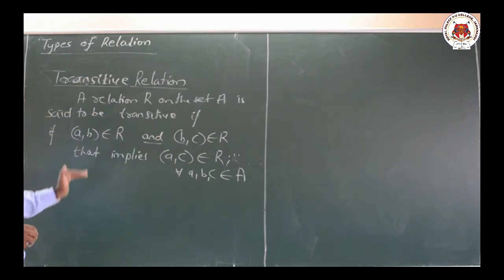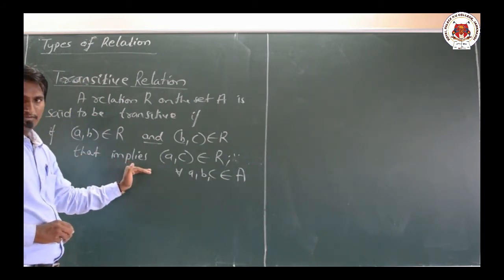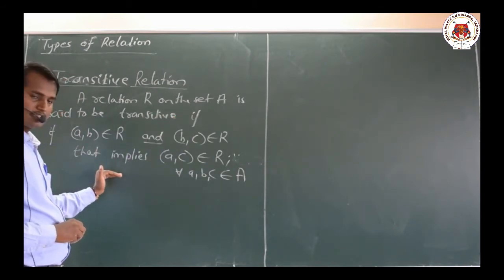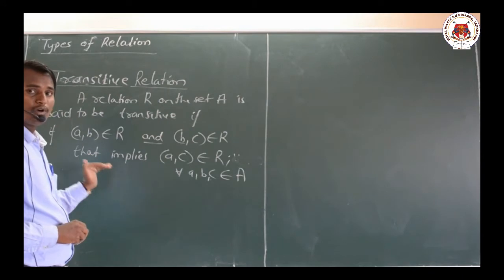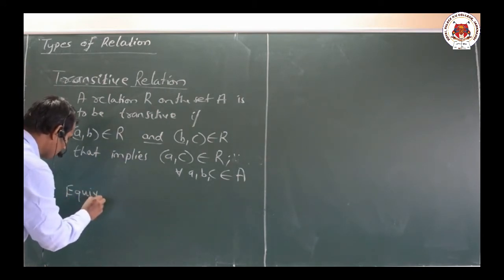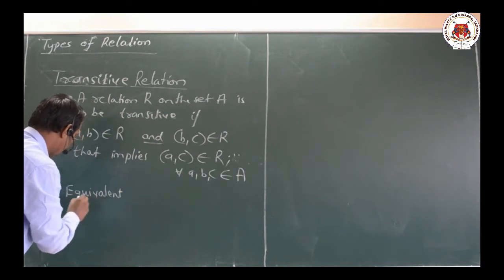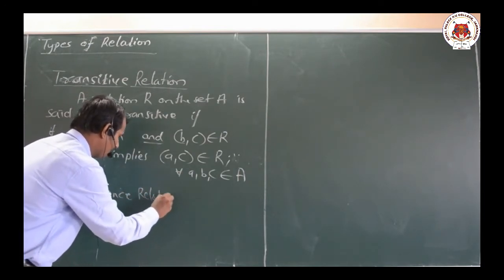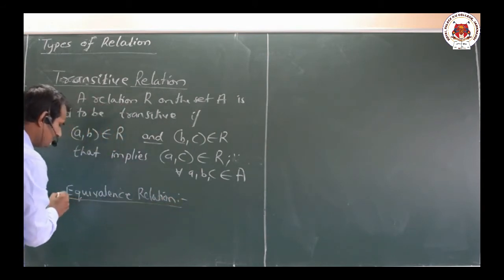We shall see the definition by several examples. Before starting with those examples, let us look onto one more definition, that is equivalence relation. What do you mean by this equivalence relation?